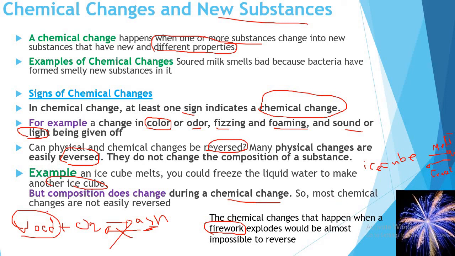So most chemical changes are not easily reversed. The chemical change that happens when a firework explodes would be almost impossible to reverse. When you explode a firework, we cannot revert this reaction and form a firework again after exploding. That's it. Thanks for watching.